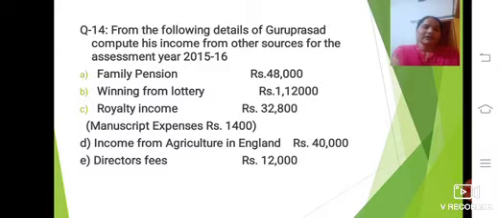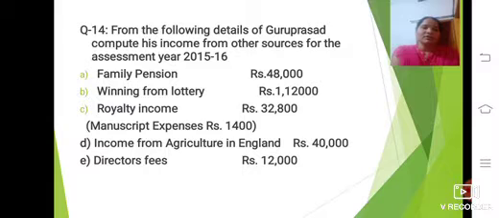Question number 14. The question is like this. From the following details of Guru Prasad, compute his income from other sources for the assessment year 2015-16. You should see the question carefully. First one, family pension is given, rupees 48,000. Winning from the lottery is given, 1,12,000.